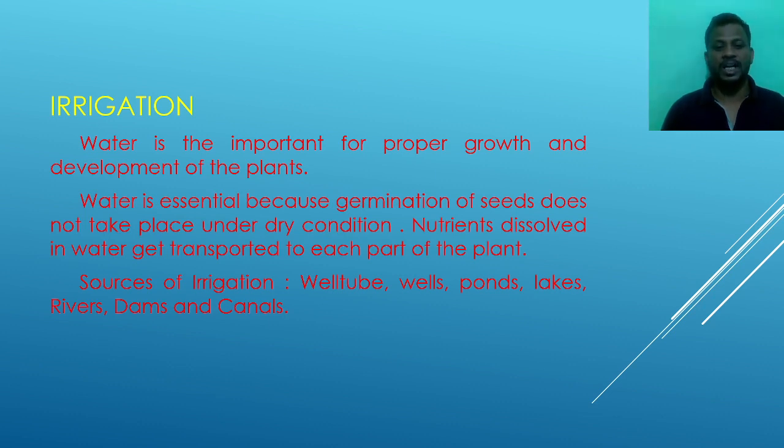If you continuously use water in agriculture, which is known as irrigation, the plant will grow properly and develop in the proper way. So we can say that water is important for proper growth and development of the plant. Just as we need water to survive on land, plants also need water to grow and develop.